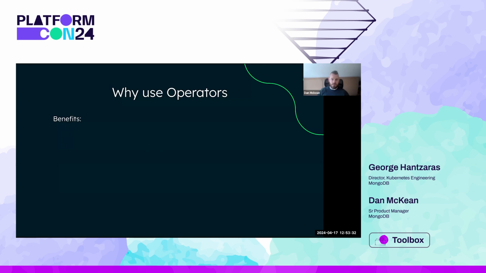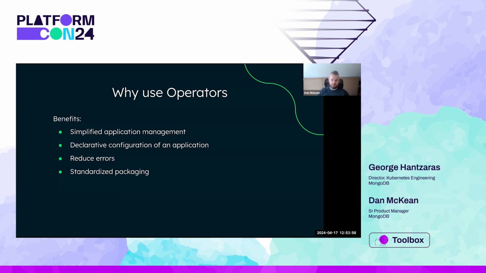So why are operators so useful? They simplify application management by providing a single interface for deploying and managing your applications throughout their entire lifecycle. They do that using a declarative approach. So instead of writing complex deployment scripts, you simply define the desired state for your application. They help reduce errors by automating manual tasks, minimizing the risk of human mistakes. They come in standardized packaging and promote a consistent way to package applications. This standardization makes them more portable and reusable across different Kubernetes environments.